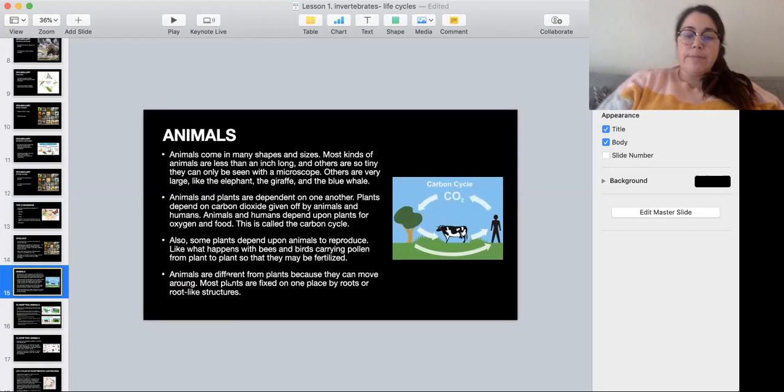Animals come in many shapes and sizes. Most of them are really small, less than an inch long. Others are so tiny that you need a microscope, and others are really big, like the elephant, the giraffe, and the blue whale. Animals and plants depend on each other. We have learned about this before in the carbon cycle. Remember that plants depend on carbon dioxide from humans and animals, and humans depend upon plants for oxygen and for food, and this is called the carbon cycle.